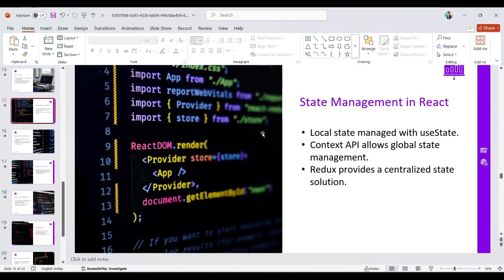State management in React.js. Local state is managed with useState. Context API allows global state management. Redux provides a centralized state solution. Local state managed with useState is, for example, a counting number: when I click the button, the UI changes and the count increases by 1: 0, 1, 2, 3, like that. Context API is global state, used in small-scale applications. Coming to Redux, it is a centralized state solution.